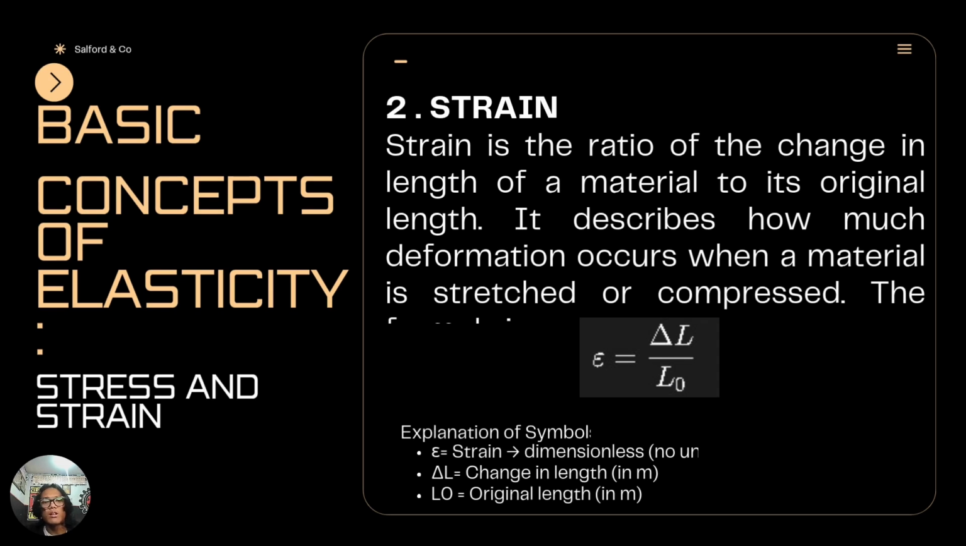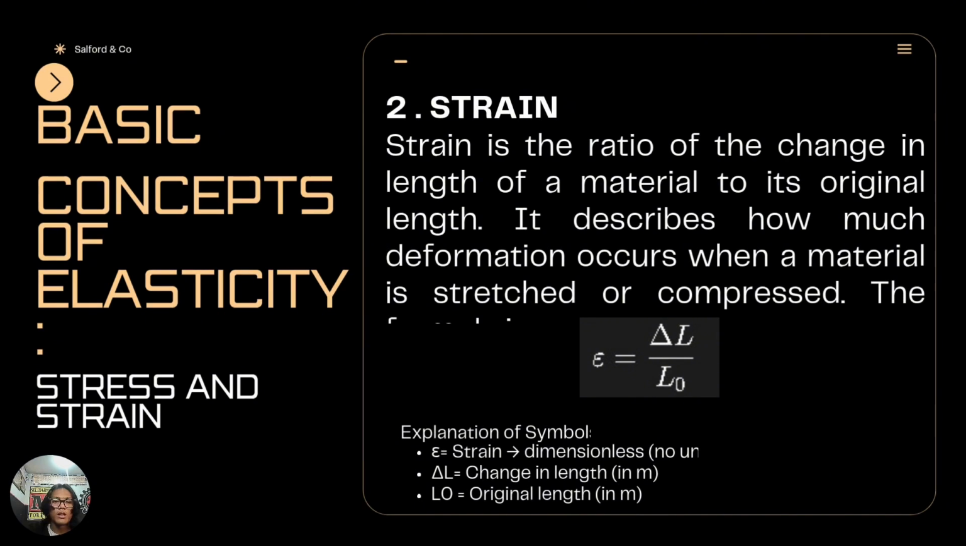Second, we have strain. Strain is the ratio of the change in length of a material to its original length. It describes how much deformation occurs when a material is stretched or compressed. The formula is epsilon equals delta L divided by L0.